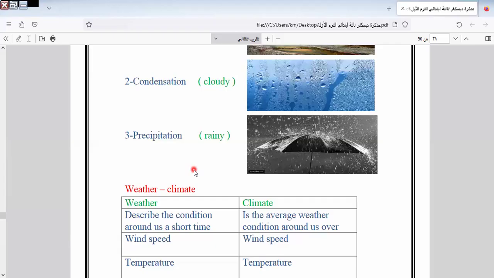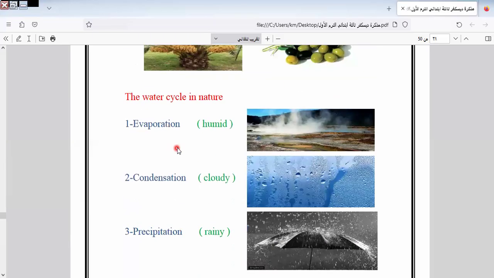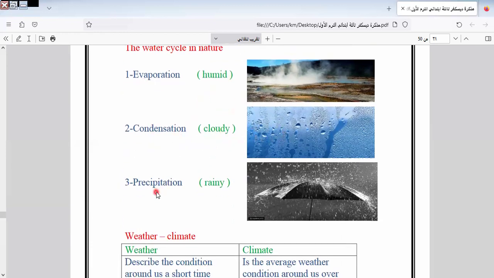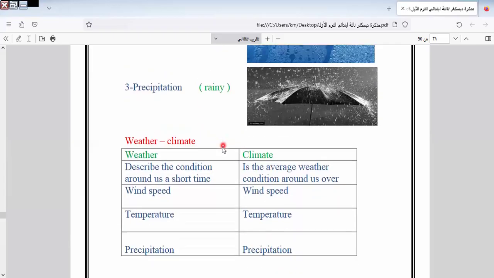Here we have the parts of the cycle of the water: evaporation, humid, condensation called cloudy, precipitation called rain.